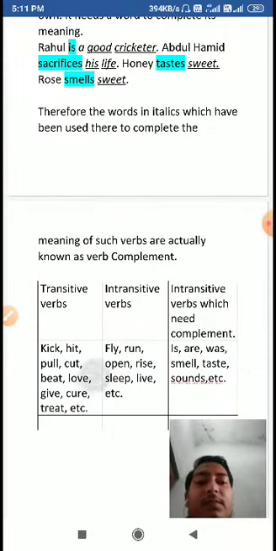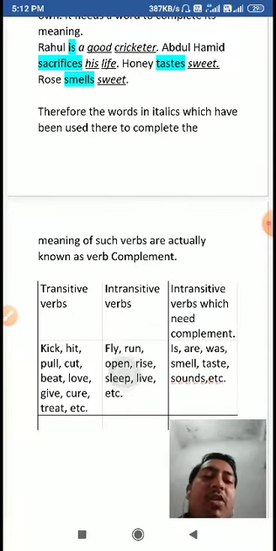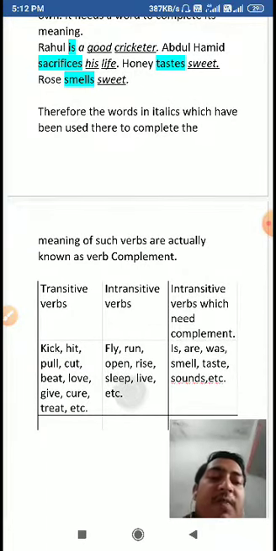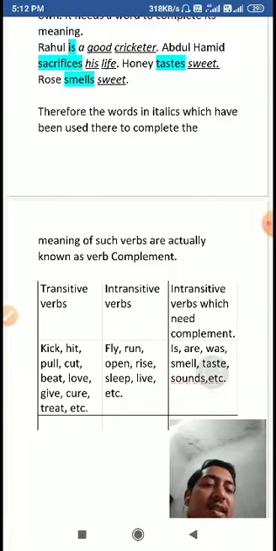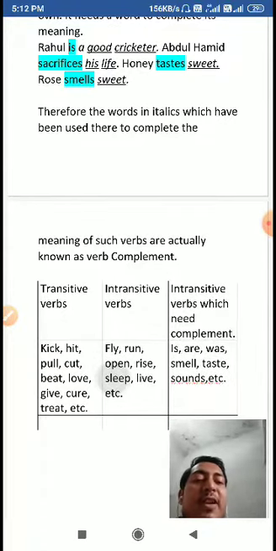But these words actually do the action upon something else. But just see the list of intransitive verbs. These words are not action-doing words upon something else. They just happen on their own; they do not perform an action upon something else. Suppose fly. Whenever a bird flies, it flies itself. It does not make another bird fly.